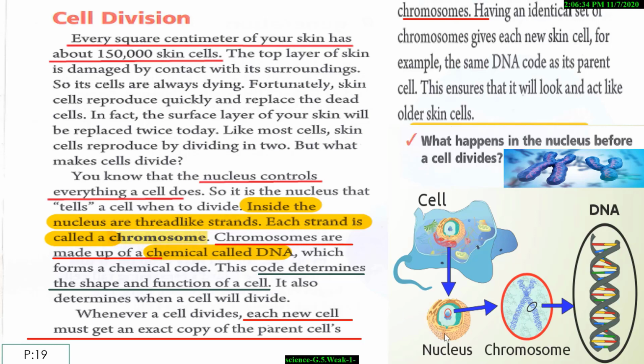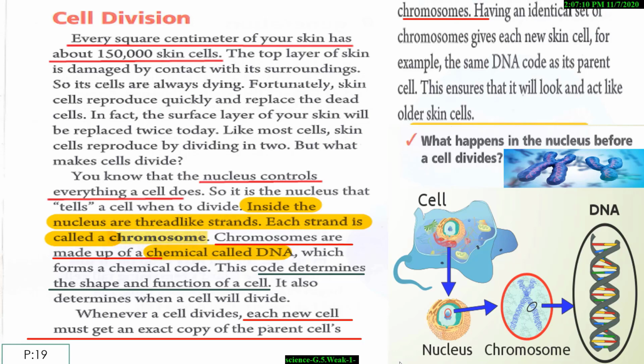What are chromosomes? Inside the nucleus are thread-like strands. Each strand is called a chromosome. Chromosomes are made up of a chemical called DNA. Inside the chromosome is DNA. The DNA code determines the shape and function of a cell.